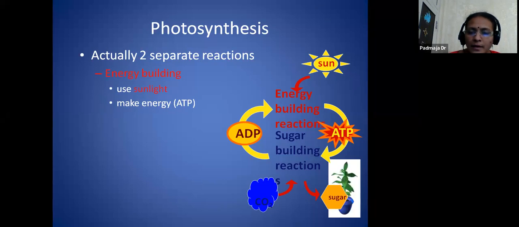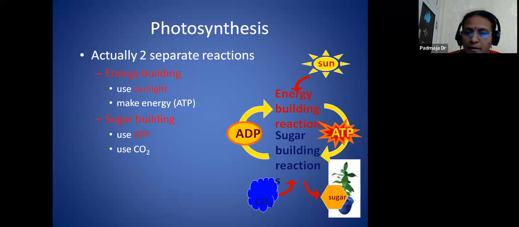Like this, ATP is considered the energy currency, which is formed during the light reaction and is used in the dark reaction. This ATP and NADPH2 are also called the assimilatory powers that are formed in the light reaction. As a result, the sugars are formed by using ATP and CO2.